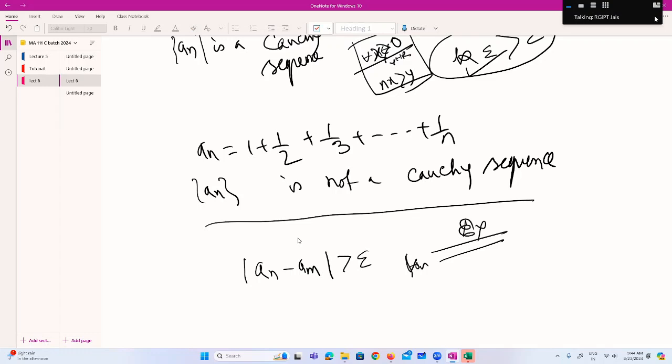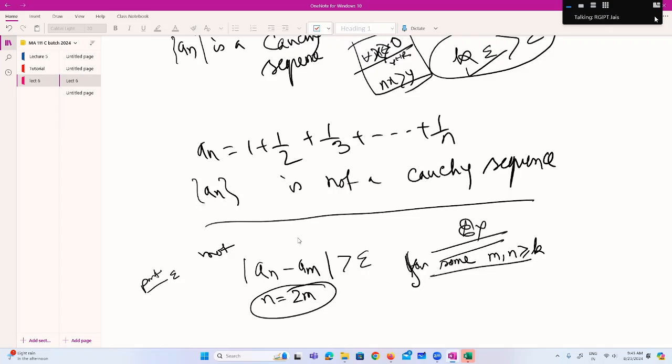For some m, n greater than or equal to k. So this is for some. Suppose you want to show that this is not Cauchy, right? So you have to find a particular epsilon. For that, if you can find that for any k it will work. Suppose n is 2m.